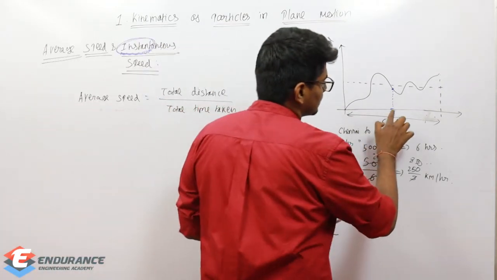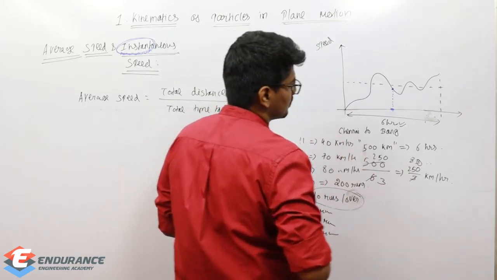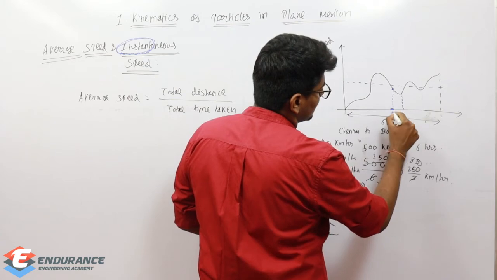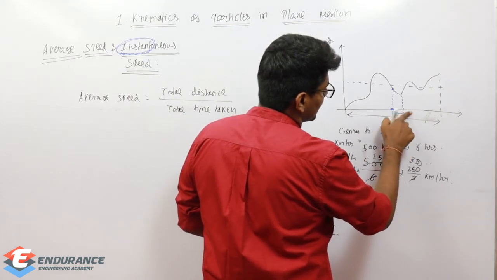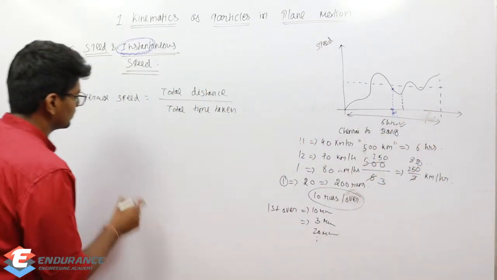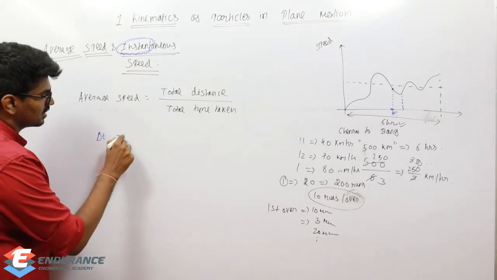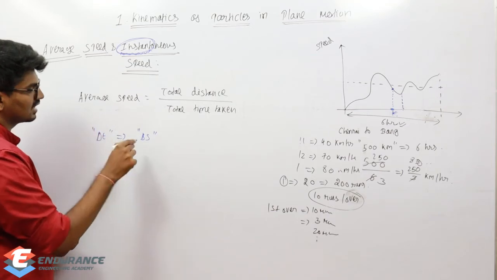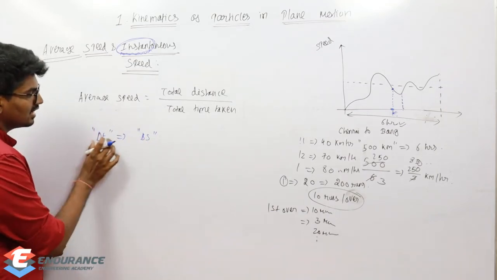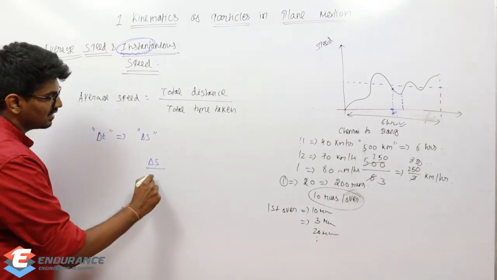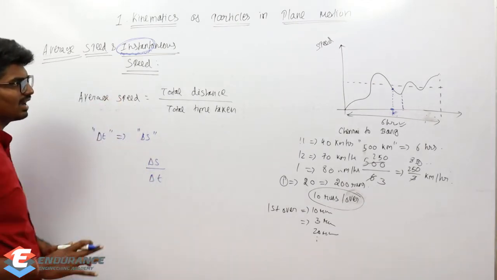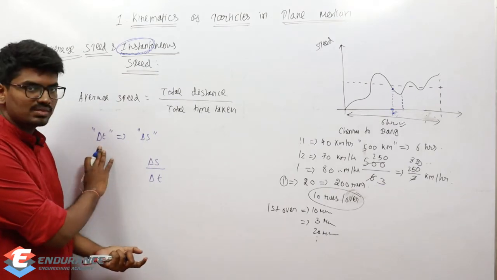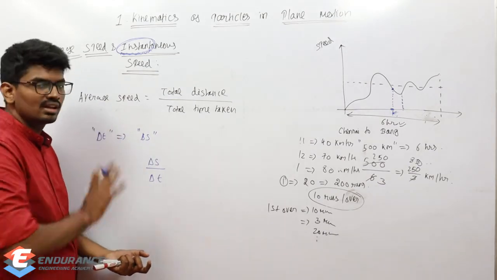Let us consider 2 points, okay, something like this. Let this distance be delta s. Or else I will just say during a time period of delta t, the bus or whatever is covering a distance delta s. So generally, if I divide delta s by delta t, it's going to give me average speed. That is very obvious, because delta s is the total distance covered during total time delta t. So delta s by delta t will give me average speed.